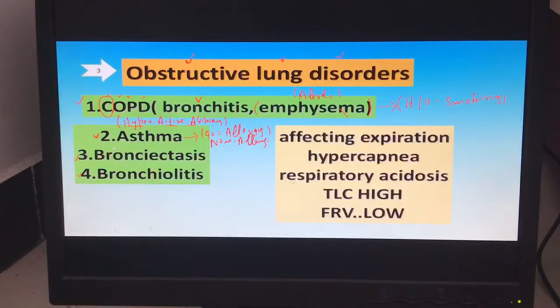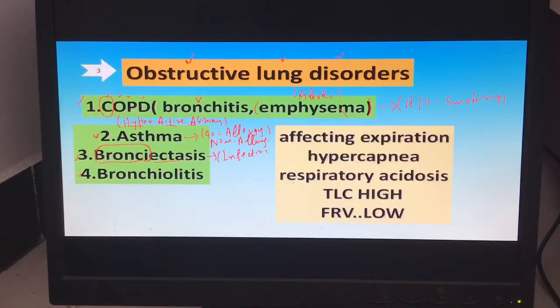Now, bronchiectasis. What is this disease? The focus is on the word bronchiectasis, which means dilation. This disease is a permanent dilation of the bronchi. What is the cause? The problem here is infection, a permanent, chronic infection.